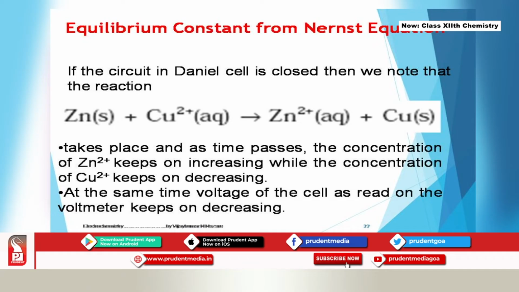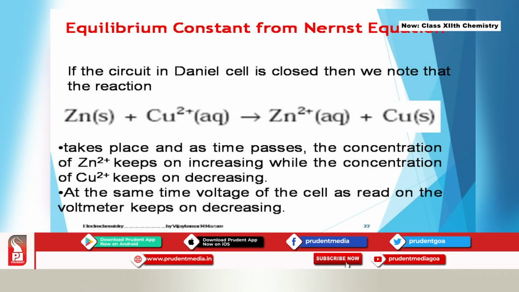This reaction takes place. As time progresses, the concentration of zinc ions will keep on increasing. What will happen to the concentration of copper? It will keep on decreasing. Why will it keep on decreasing? Because Cu2 plus ions from the copper sulfate solution are undergoing reduction.